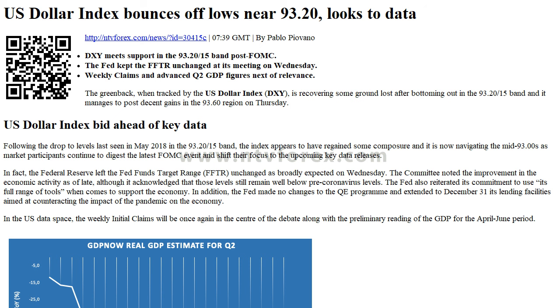At the moment, the index is gaining 0.26% at 93.50, and a break above 94.20, 38.2% Fibo of the 2017-2018 drop, would open the door to 96.03, 50% Fibo of the 2017-2018 drop, and finally 96.98, 55-day SMA.